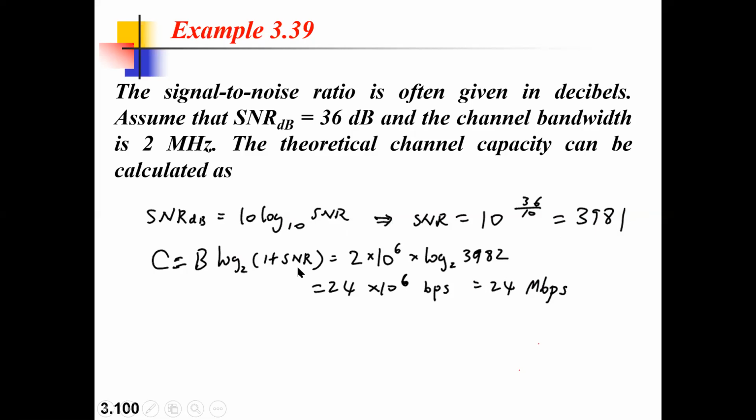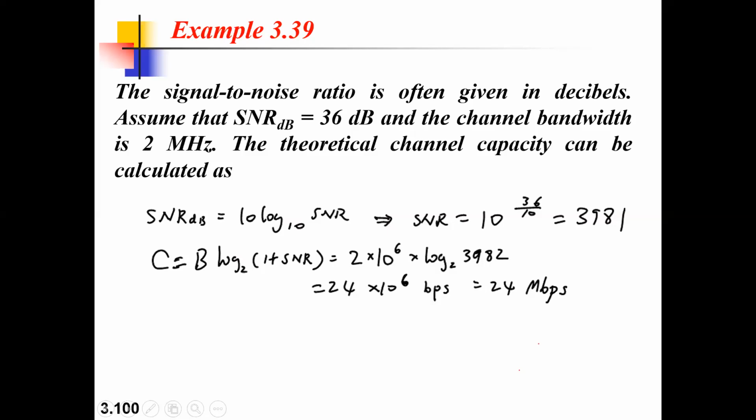If you apply this to your capacity, then your capacity will be calculated. The same formula, there is no change in it. Only thing is, if it is given in decibels, then you need to convert it back to the SNR. You cannot express it in decibels in the Shannon capacity formula.